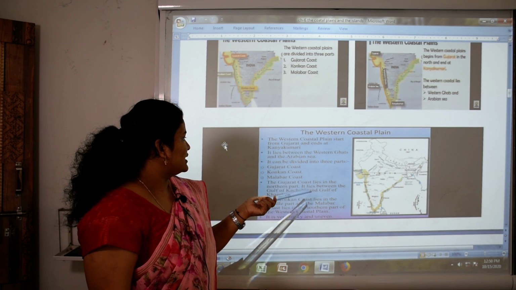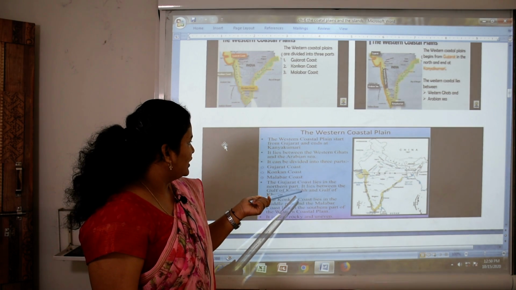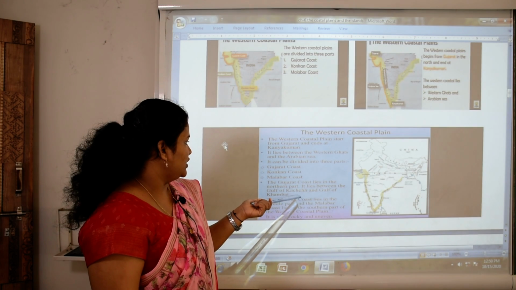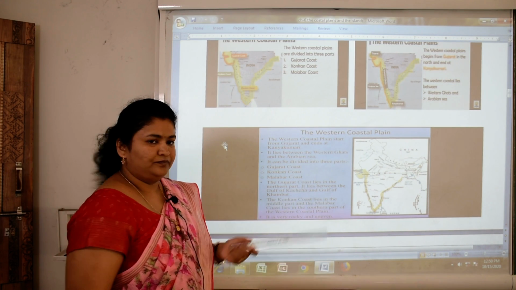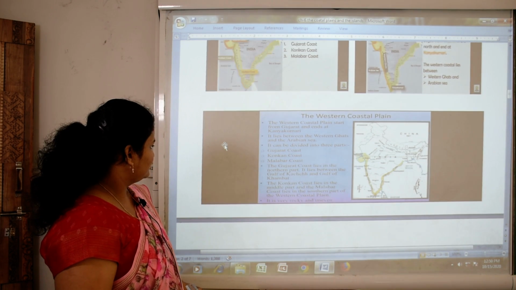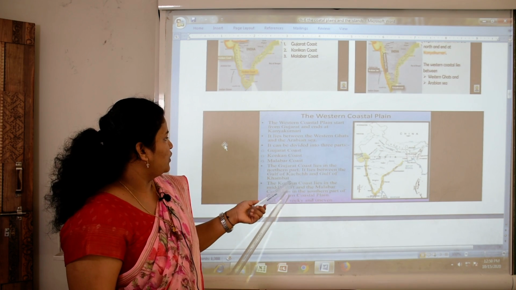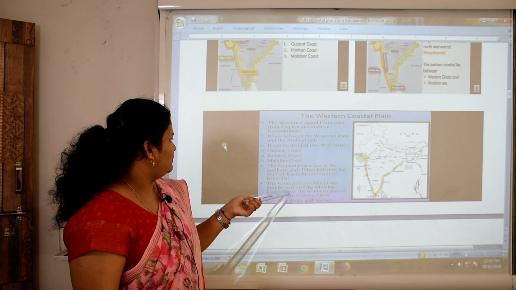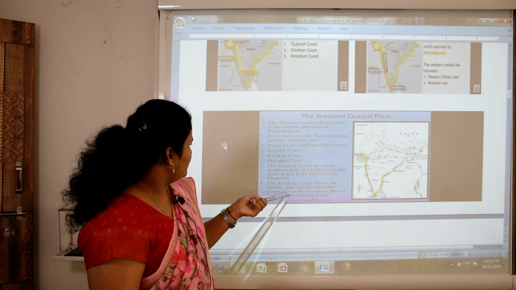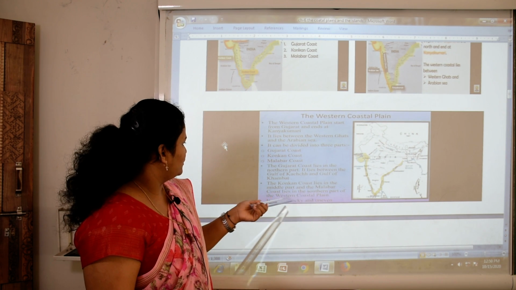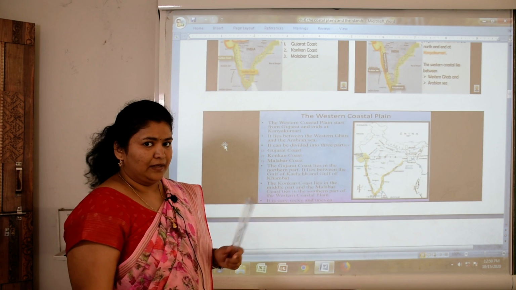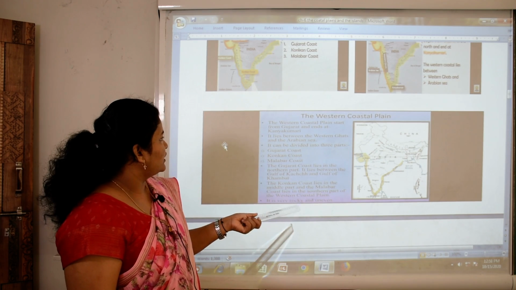The Gujarat coast lies in the northern part. It lies between the Gulf of Kutch and the Gulf of Khambhat. The Konkan coast lies in the middle part and the Malabar coast lies in the southern part of the western coastal plain. And it is very rocky and uneven.